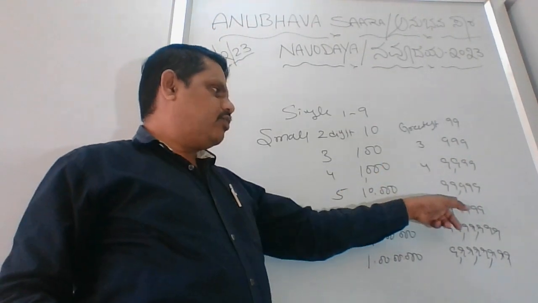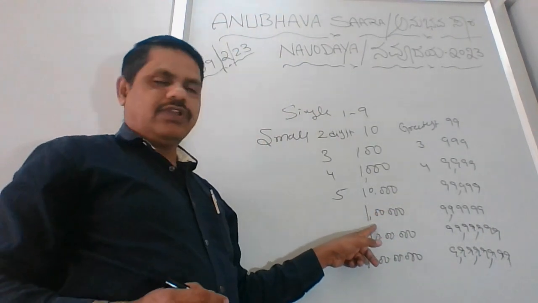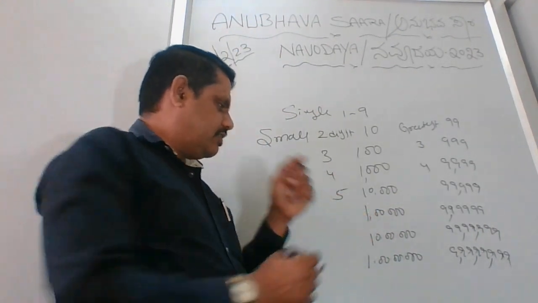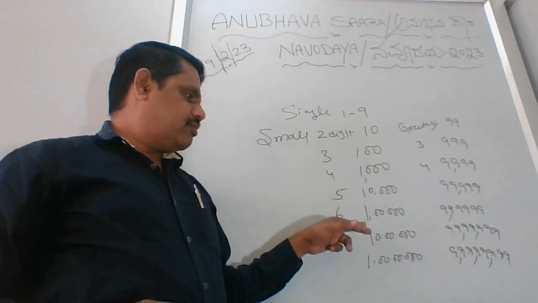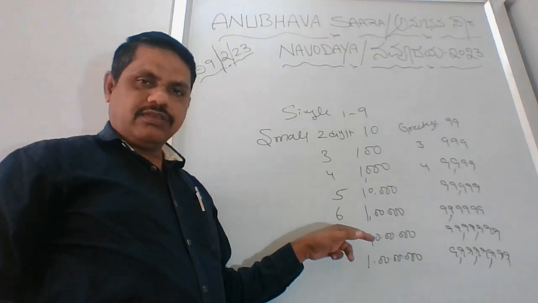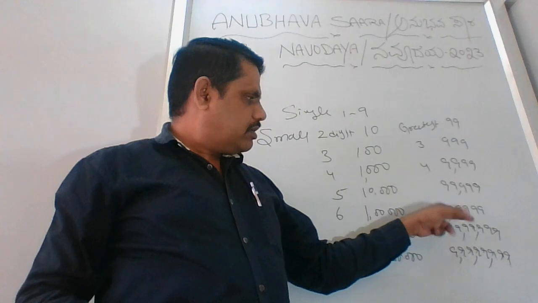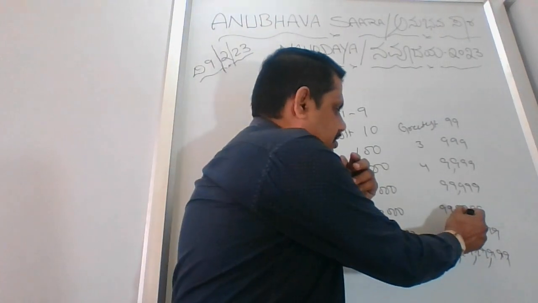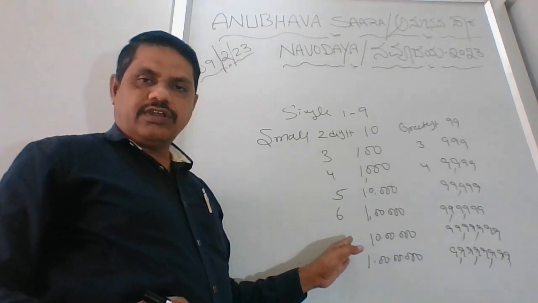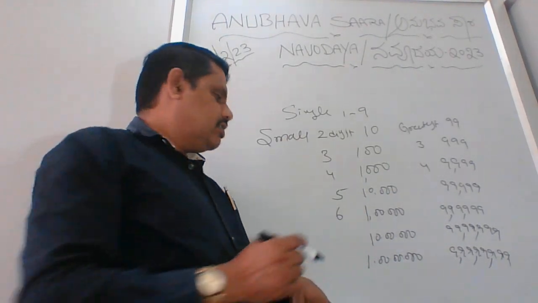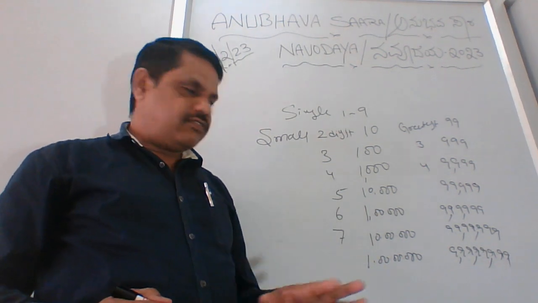Once you finish this, the next number is 1 lakh, which is a 6-digit number. Your ending will be 9,99,999. Then you fall into the category of the smallest 7-digit number, which we call 10 lakhs.